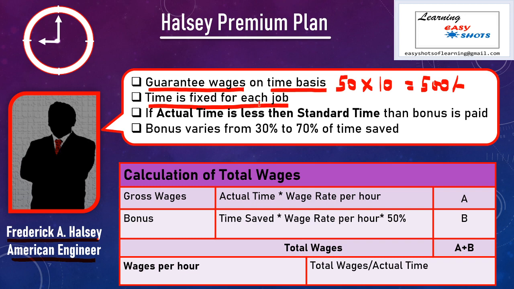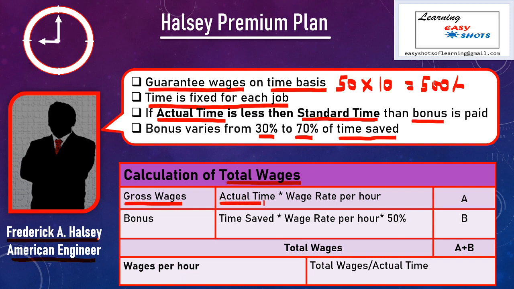For example, if the standard time to complete the task or job decided by the company is 10 hours, then if the worker completed the task in less than 10 hours, then he is also eligible for bonus. So, if the actual time taken by the worker is less than the standard time allowed by the company, then the worker is also eligible for bonus, and this bonus varies from 30% to 70% of time saved.